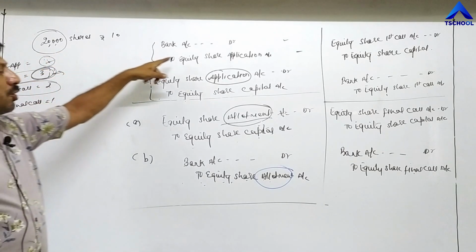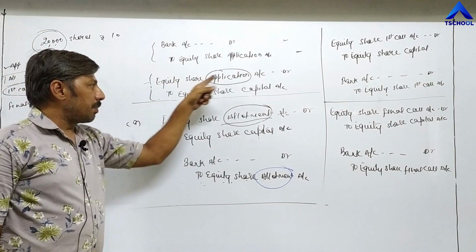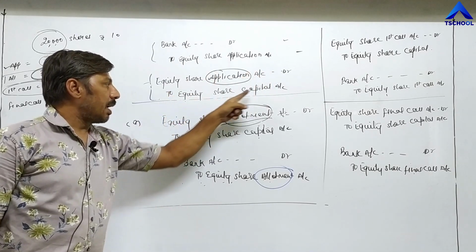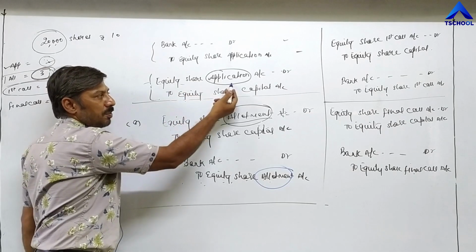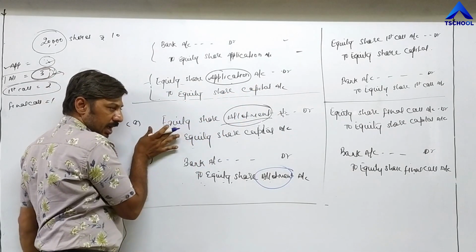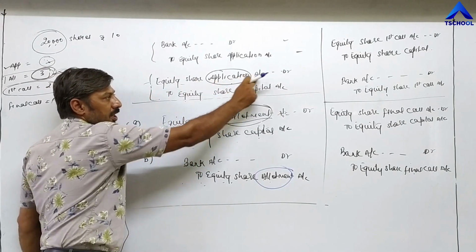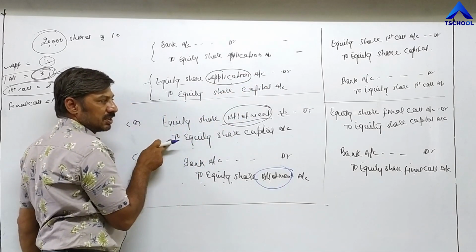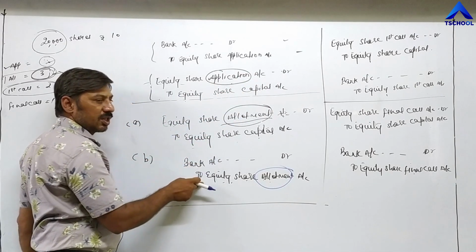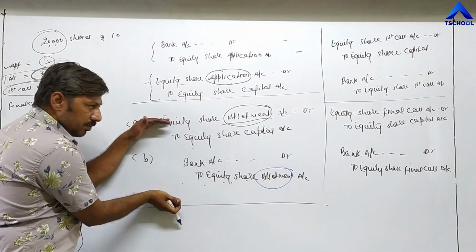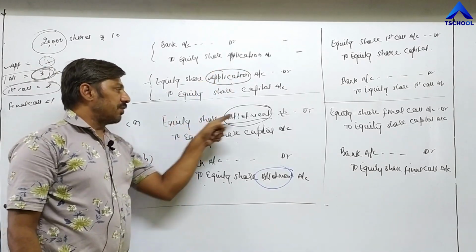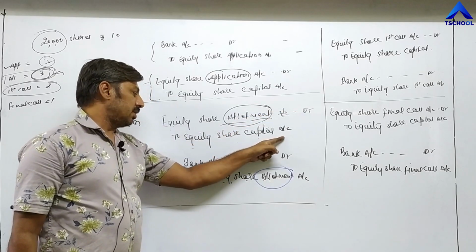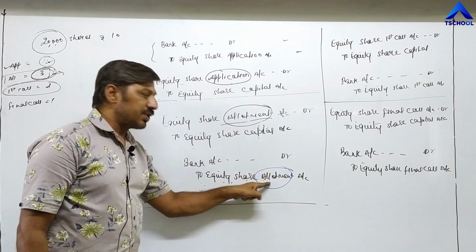So bank account debit to equity share application, then equity share application account debit to equity share capital. This completes application money. Then allotment: equity share allotment account debit to equity share capital. You can see. Then bank account debit to equity share allotment. After learning entries up to here, we repeat the same entries for first call. Equity share first call account debit to equity share capital. Bank account debit to equity share first call.